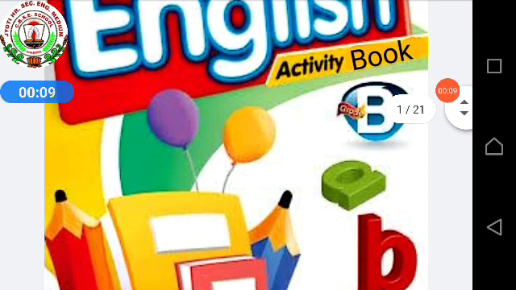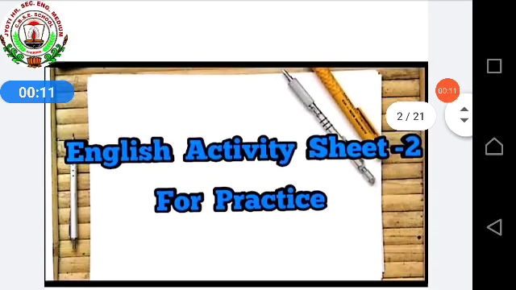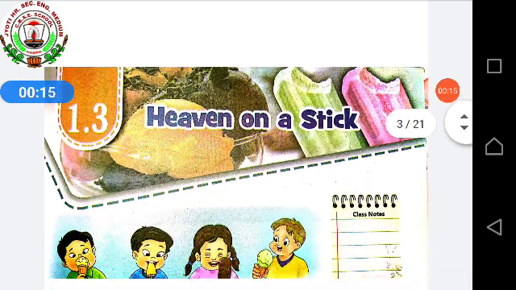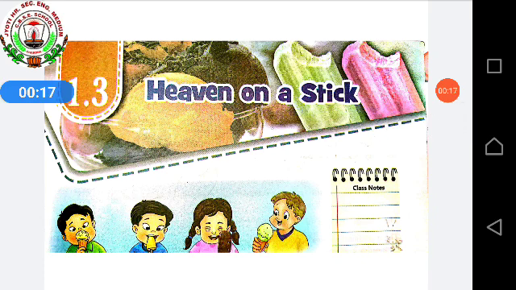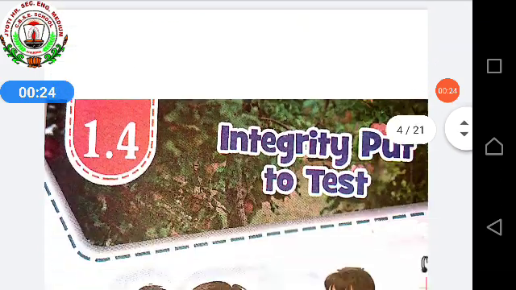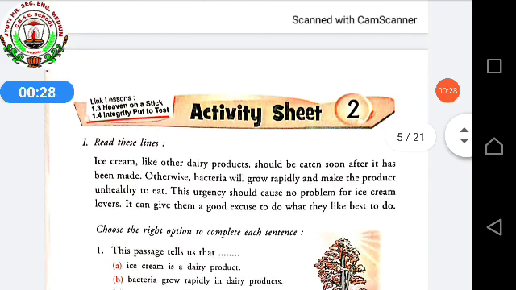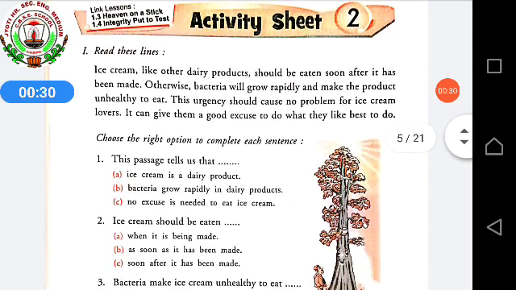In the previous class, we learnt activity sheet 2, in which I told you that it is based on chapter 1.3 Heaven on a Stick and a poem 1.4 Integrity Put to Test. Then we started with read these lines as an unseen passage.